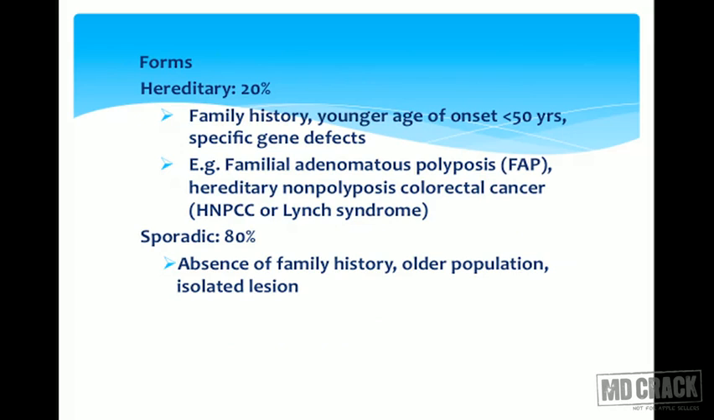The forms are hereditary or sporadic. Hereditary is seen in 20% of cases where family history is positive. It is of younger age, that is, onset will be less than 50 years, and specific gene defects will be present. Examples are familial adenomatous polyposis, that is FAP, and hereditary nonpolyposis colorectal cancer, that is HNPCC, also called Lynch syndrome. In sporadic, 80% of patients are seen, that is, absence of family history in the older population, and it will be an isolated lesion.